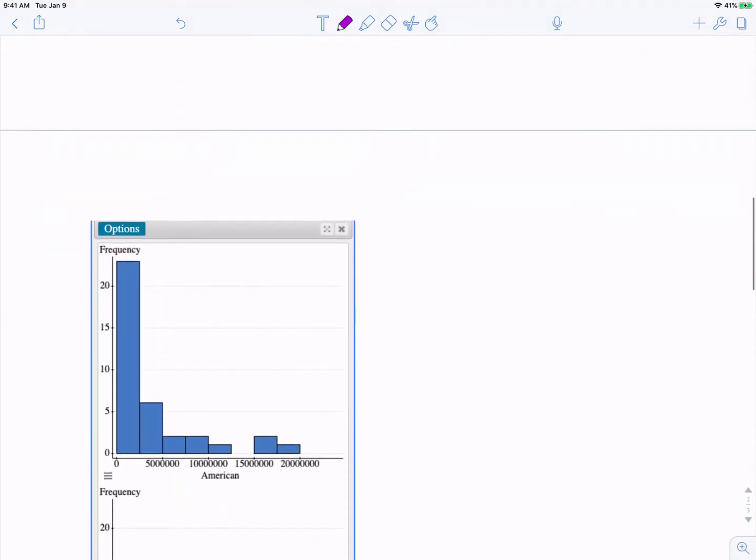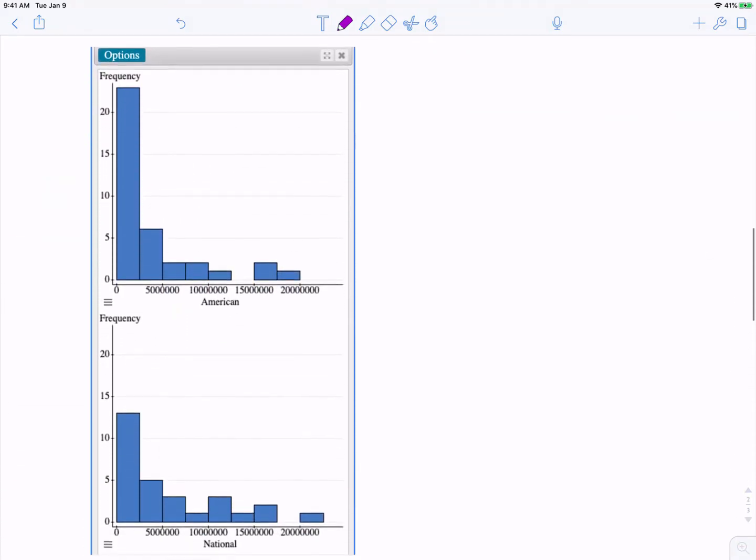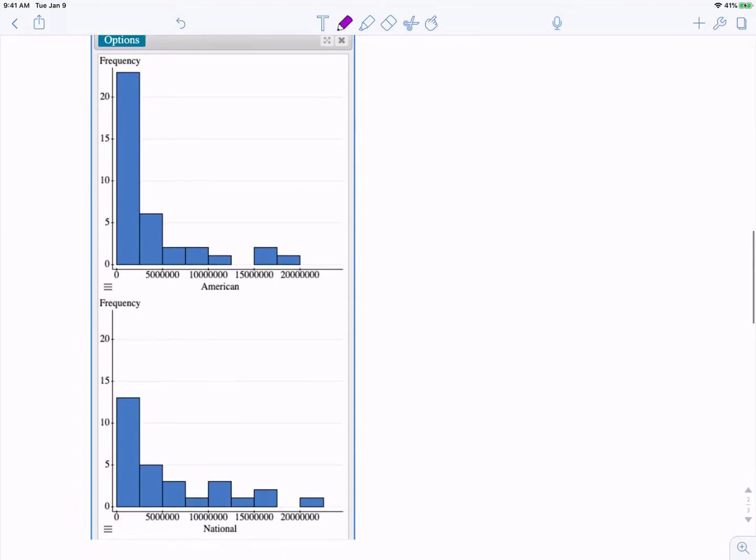Okay, and then the last problem asked you to make 2 histograms of baseball salaries. The first one is for the American League, and the second one is for the National League. One thing I suggested is to use the same horizontal and vertical axes to make the comparisons easier. When we talk about the shape of these distributions, they are definitely skewed.